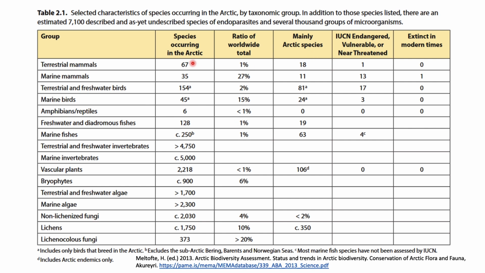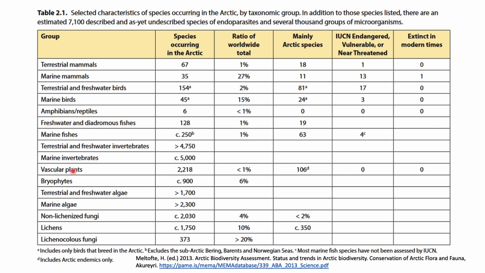And if you look at all the 67 species which appear in the Arctic, those exclusive to the Arctic are much fewer, except for the case of marine birds, where 50% of them are mainly in the Arctic region. Similarly, terrestrial and freshwater birds are also roughly 50% mainly Arctic.